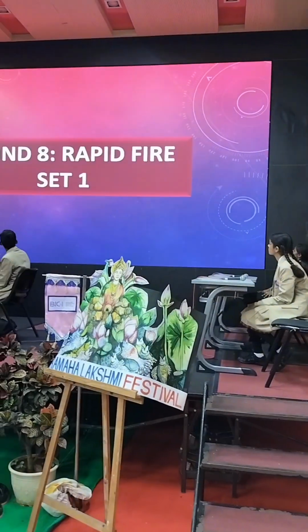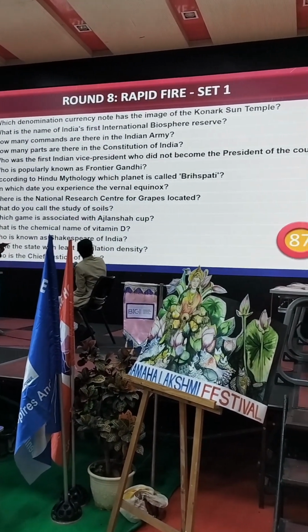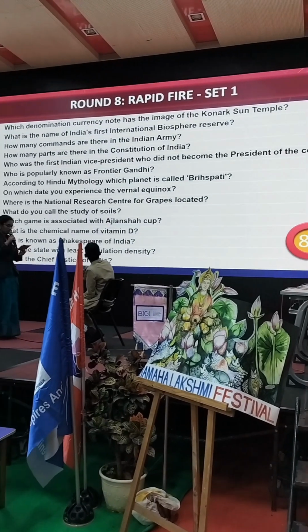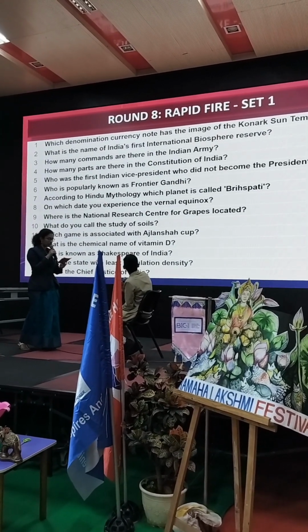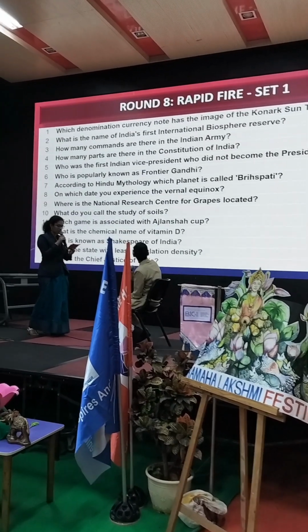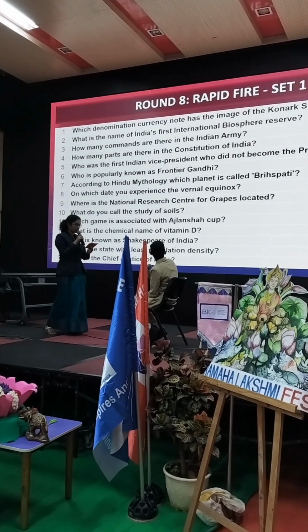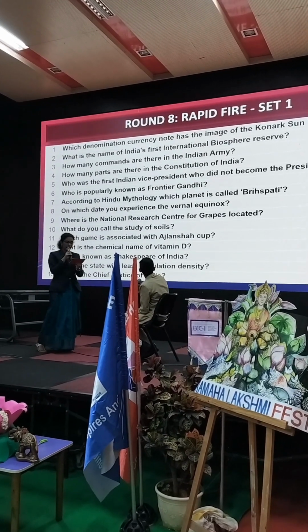Who was the first Indian vice president who did not become the president of the country? Who is popularly known as Frontier Gandhi? According to Hindu mythology, which planet is Brihaspati? Mars. On which day do you experience the vernal equinox?